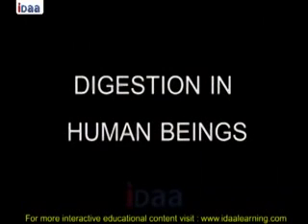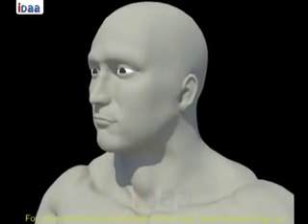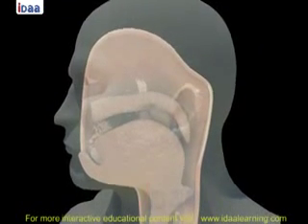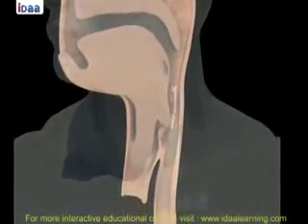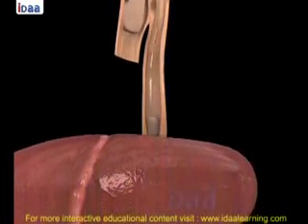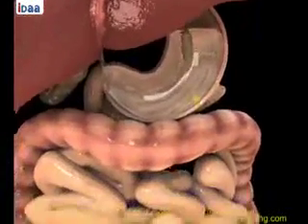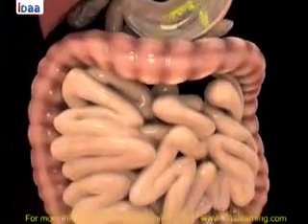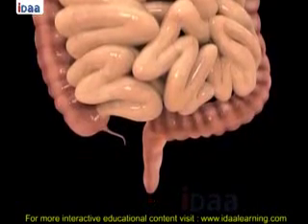Digestion in human beings. Human beings take food through the mouth and digest it in specific organs for digestion. The undigested food is defecated. The food we take passes through a specific canal which begins with the buccal cavity and ends at the anus. This canal is called the alimentary canal or the digestive tract.